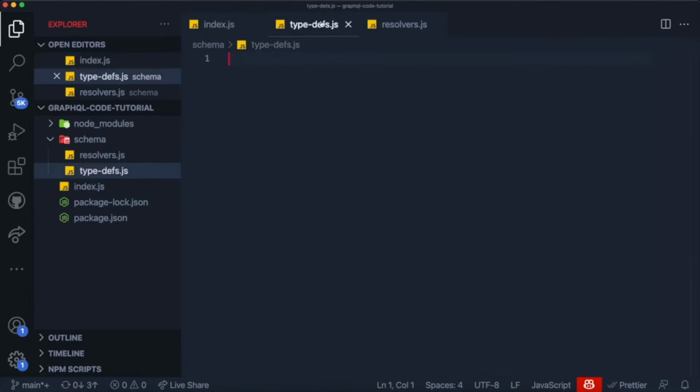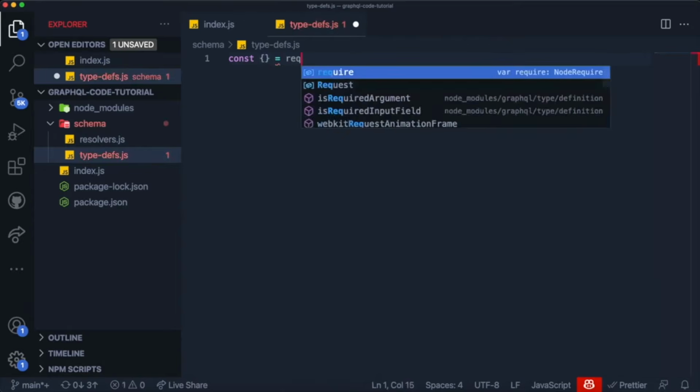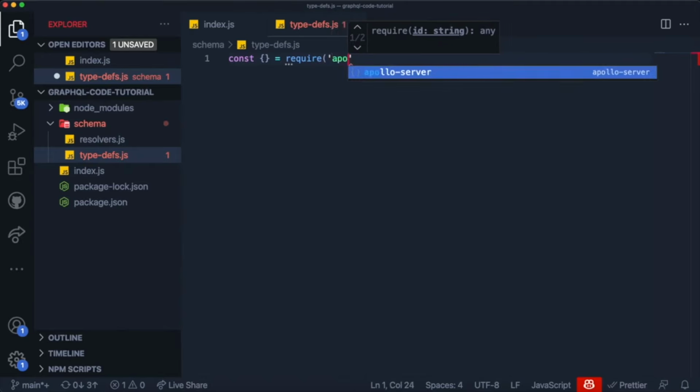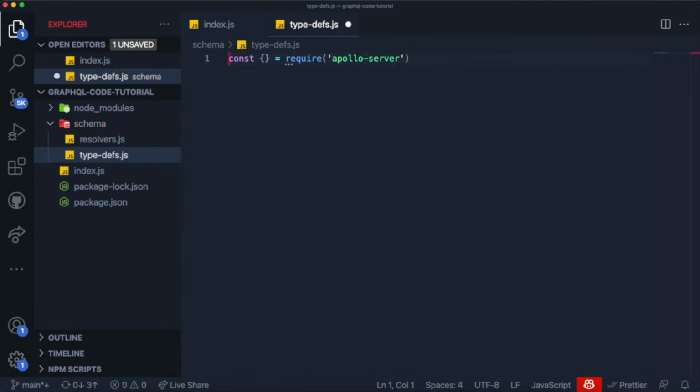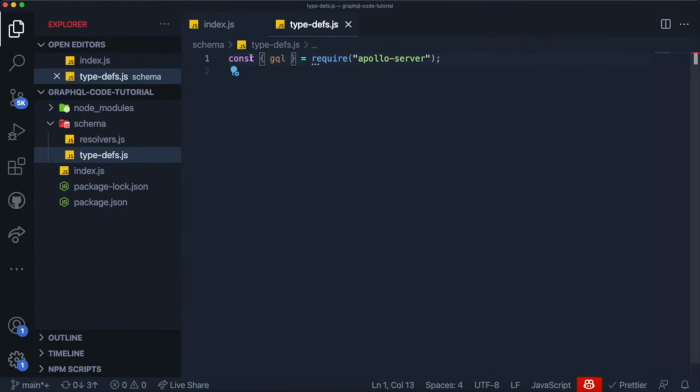And in order to actually resolve any data, we need to create our own types. So we're going to finally start writing our own GraphQL schema that is going to define our API. So over here, we're actually going to import some stuff from the Apollo server library. So from Apollo server, what we want to import is something called gql, which is just a variable that is going to allow us to write pure GraphQL code, and it's going to automatically translate that code into something that JavaScript understands.